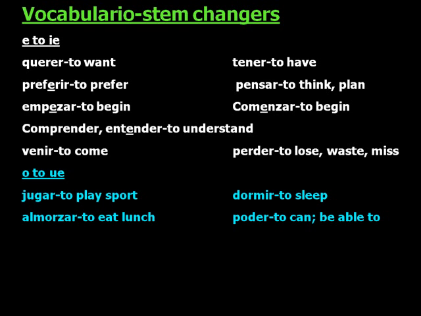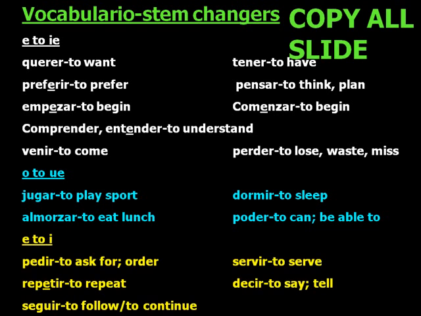O to UE stem changers are jugar, to play a sport. Almorzar, to eat lunch. Dormir, to sleep. And poder, to can or be able to. And finally, E to I stem changing verbs. Pedir, to order or ask for. Repetir, to repeat. Seguir, to follow, continue. Servir, to serve. And decir, to say or tell. At this time, students, please copy all of this slide. Once again, please copy all of this slide.